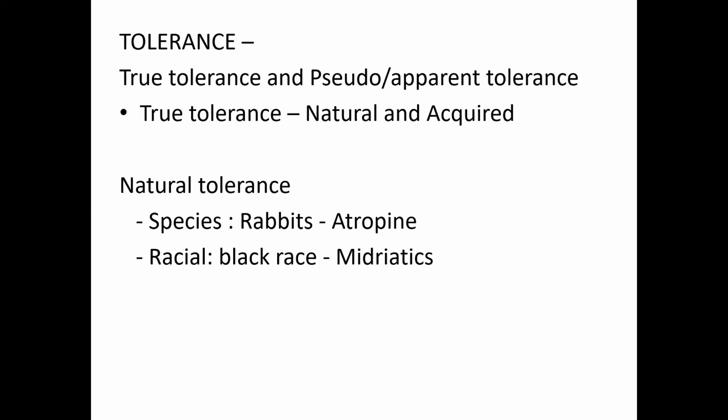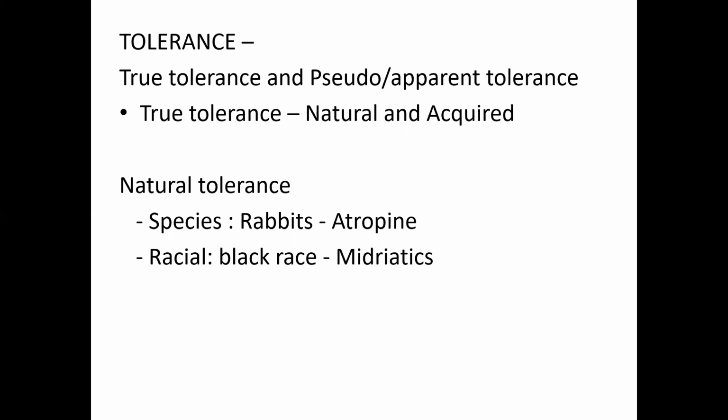So this is an example of natural tolerance. And some races of people are tolerant to some drugs. Example, blacks need higher doses of mydriatics to produce mydriasis. So it is an example of natural tolerance.